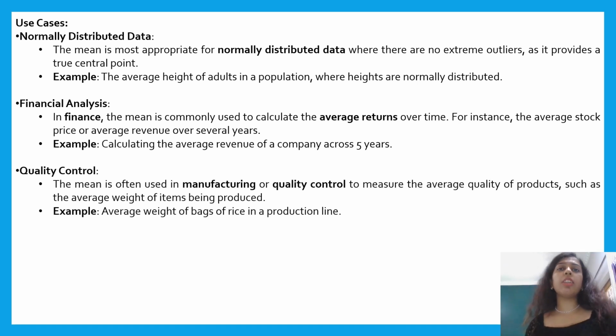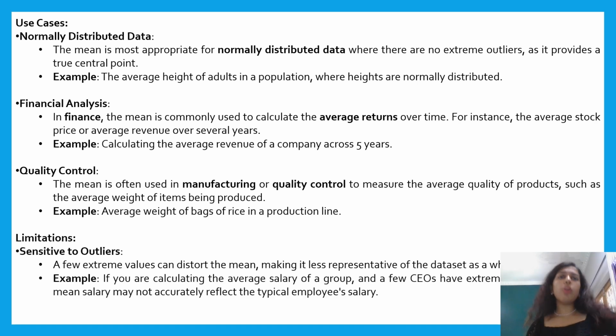In manufacturing, the mean helps assess the average quality of products. For example, you can calculate the average weight of items in a production line, which is crucial to maintaining product consistency. Now, let us see the limitations of mean.